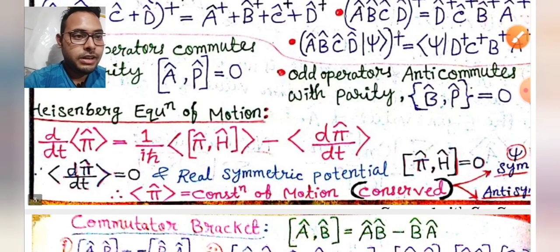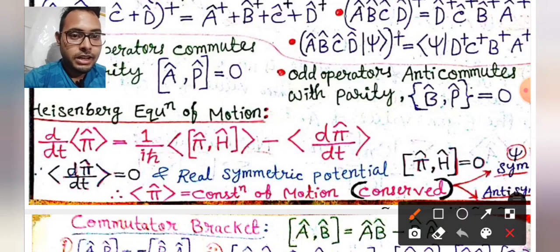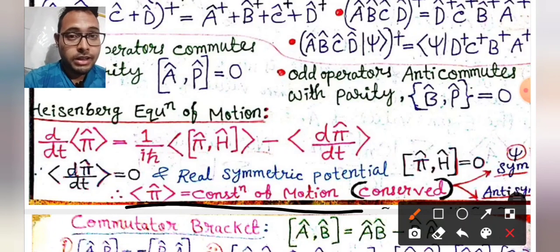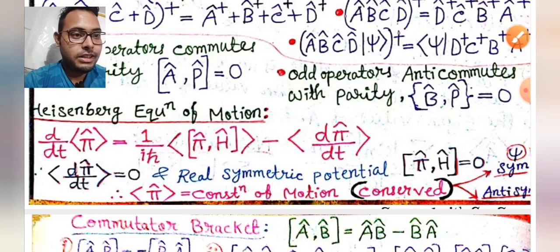Whenever parity commutes with the Hamiltonian, parity is a constant of motion, it is conserved. Remember this. Parity is conserved, so the wave function must be symmetric or antisymmetric. And this is the condition.